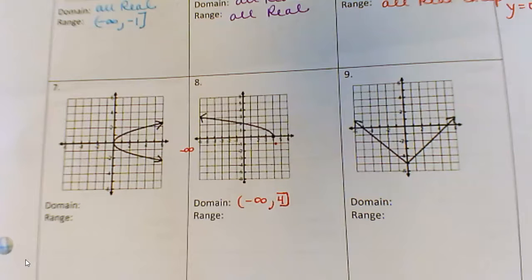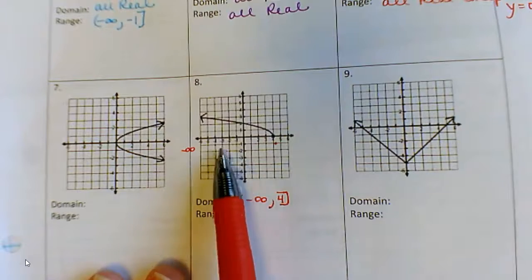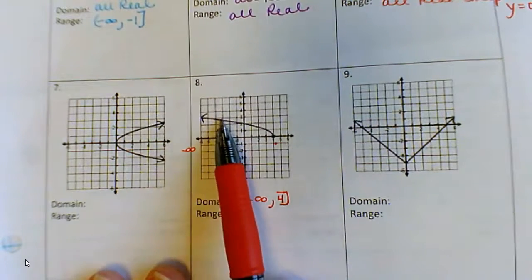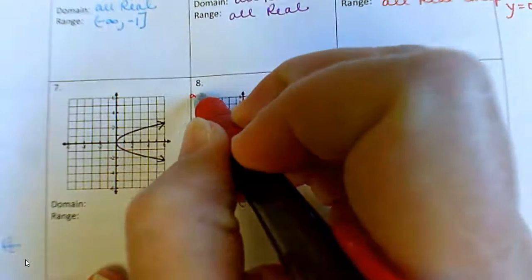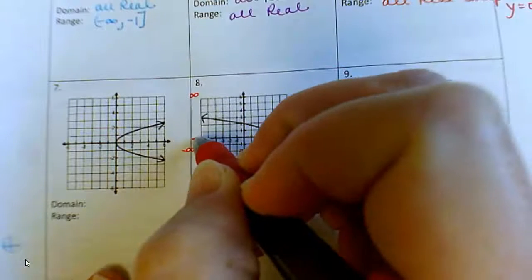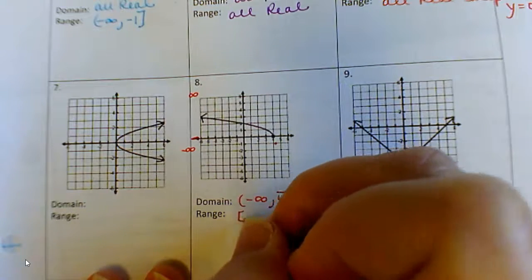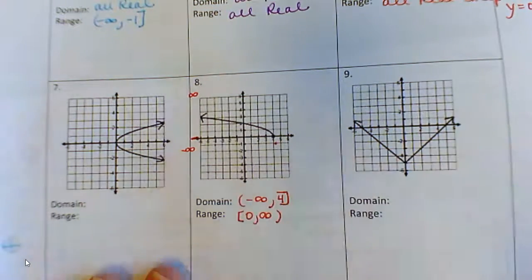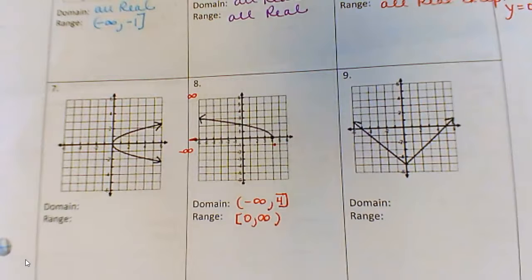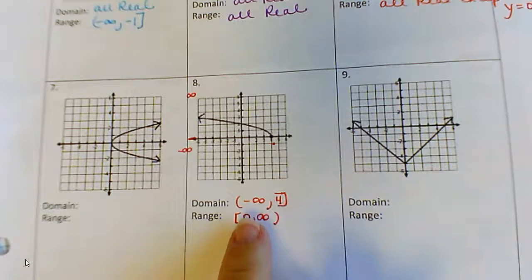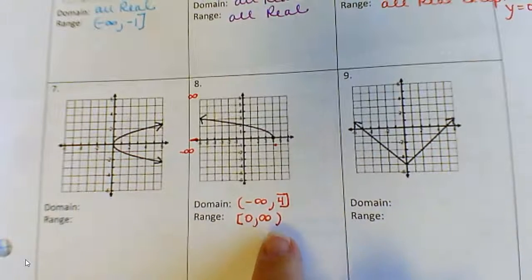Okay, let's look at the range. So for the range, it keeps going up forever. So it keeps going to infinity, but then it stops right here. That y value is 0. So the range is going to be 0 to infinity. If negative infinity is in your answer, negative infinity will come first. If infinity is in your answer, infinity will go last. And it's because you always do smallest to biggest. Smallest to biggest.